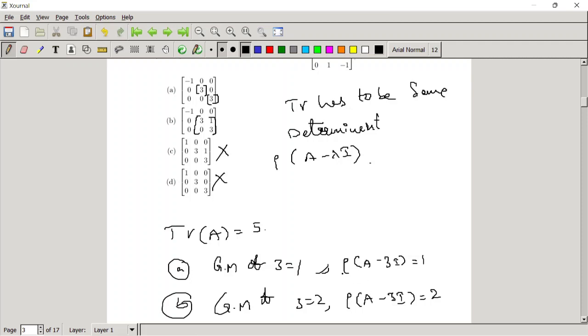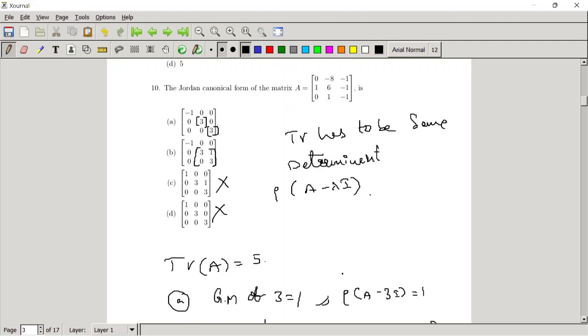From those properties, we can say among the first two options what the JCF is. Of course, you should also check the eigenvalue minus 1, but here the geometric multiplicity of 1 equals the algebraic multiplicity, which is also 1. We don't need to check that eigenvalue. It is enough to check the eigenvalue 3.